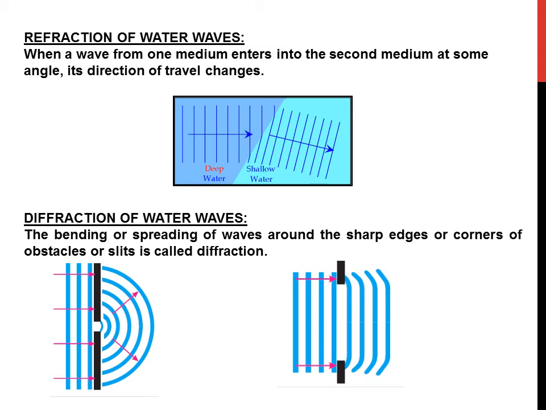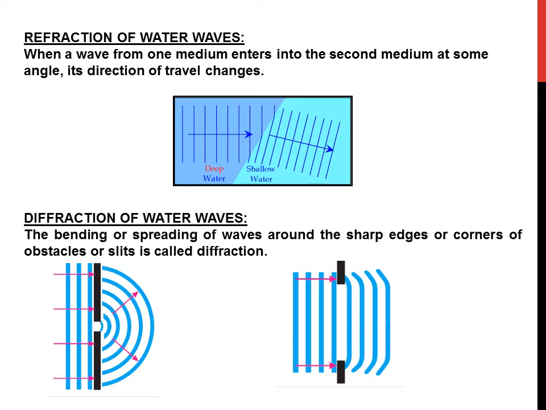Let's move towards the diffraction of water waves. As we know, the bending or spreading of waves around the sharp edges or corners of obstacles or slits is called diffraction.